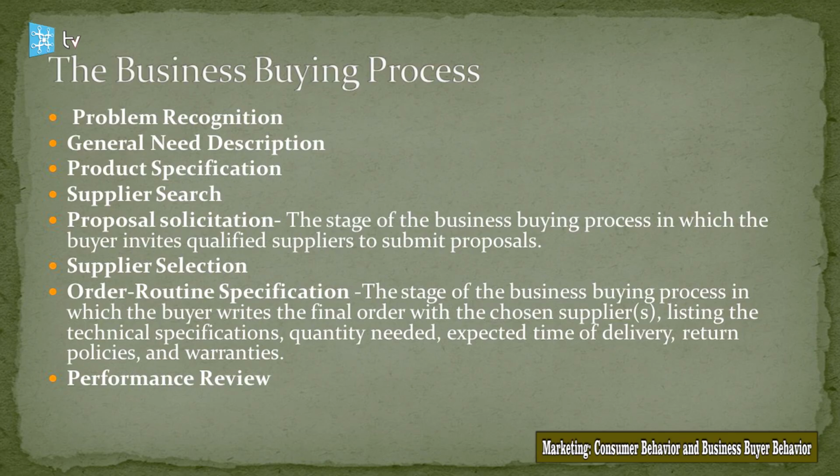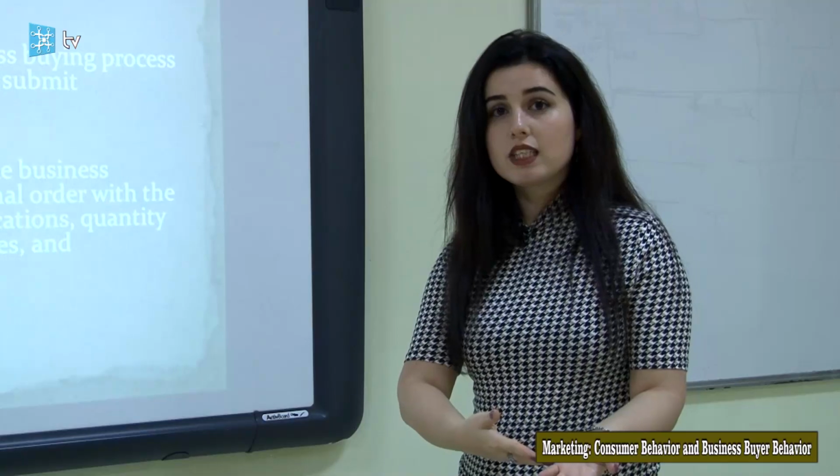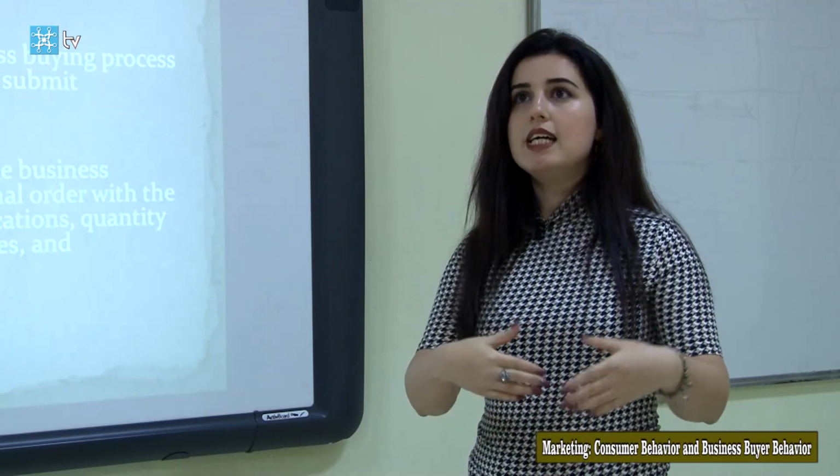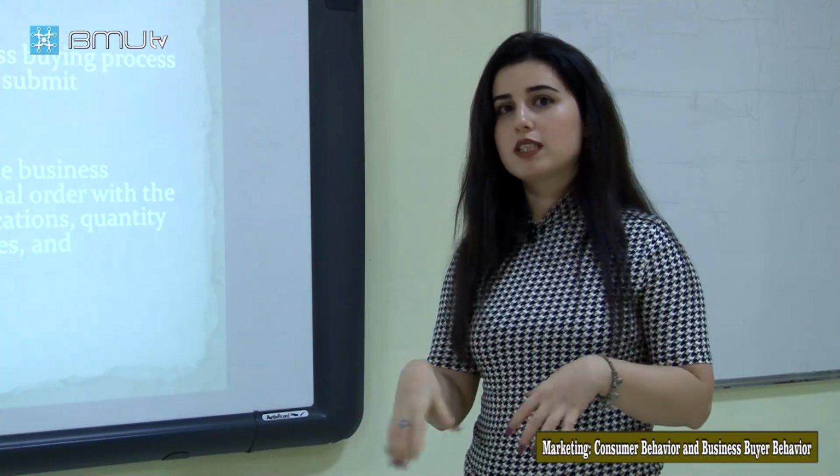And the next stage is proposal solicitation. Guys, what is it? In practice, there are a lot of alternatives, and you find suppliers, but how do you decide? They can present their products, and via presentation they can give information, or maybe they can send the information about their products via email.